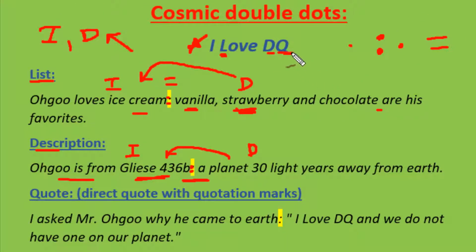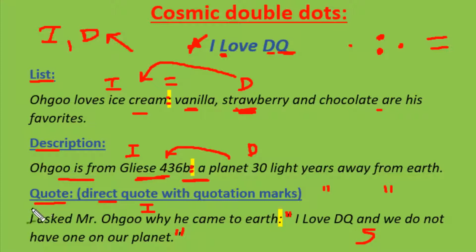Finally, D from DQ stands for a quote. It's going to be a direct quote, so you have to have quotation marks around it. A couple things about this. First of all, this is going to be an independent clause, a complete sentence on the front end. And then it's going to be a longer quote on the back end. It's got to be at least 5 words or more.